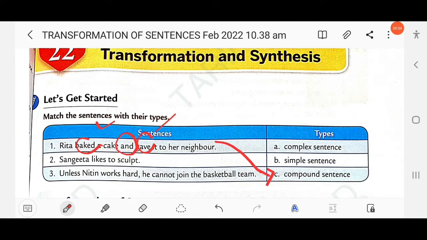Next, Sangeeta likes to sculpt. Here there is only one finite verb, likes, and this is an independent clause. So this is a simple sentence. Next, unless Nitin works hard, he can't join the basketball team. Here the subordinating conjunction "unless" is used, so this is a complex sentence.